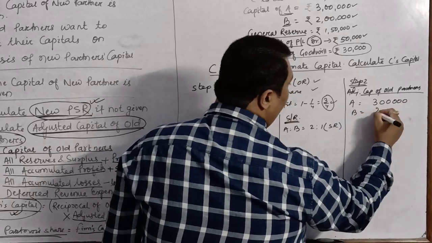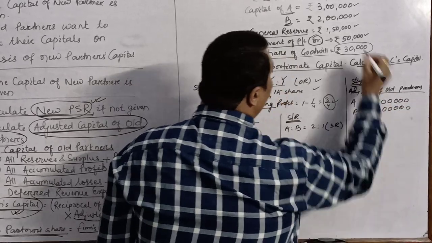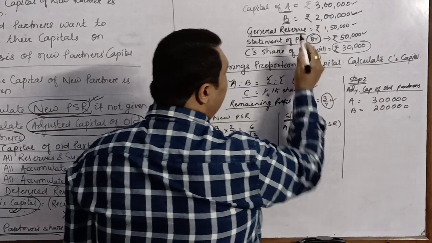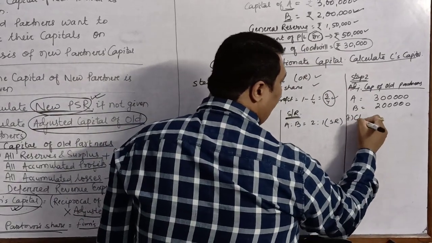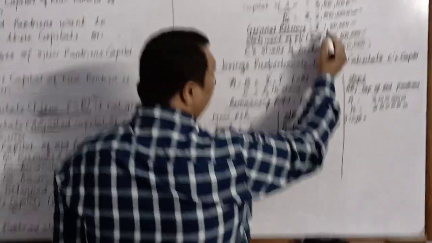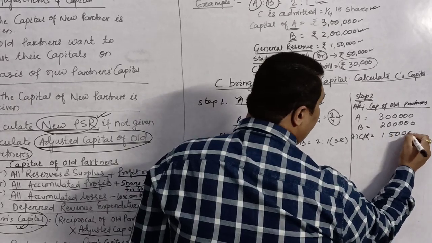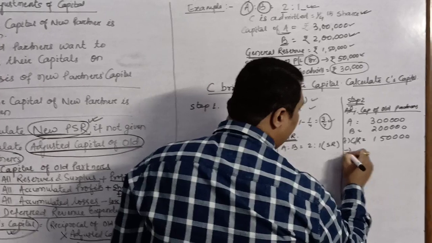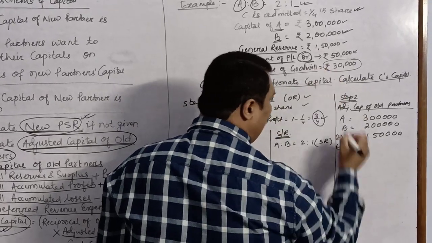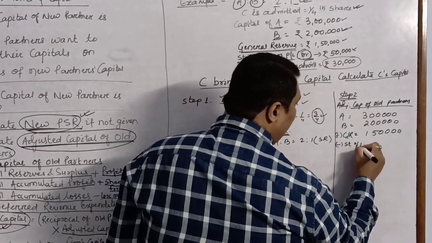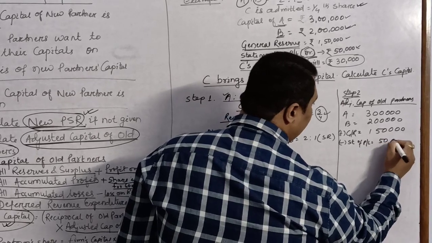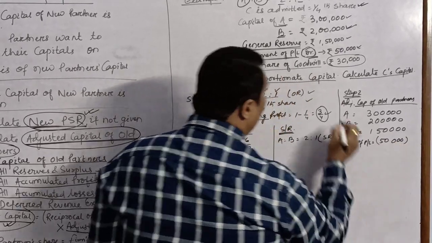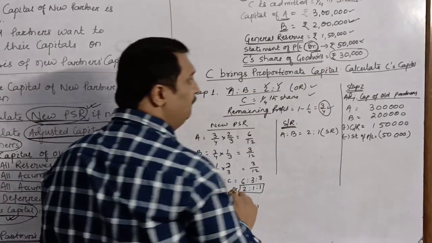B's capital is rupees 2 lakhs, as you can see over here. Then we have general reserve. This is an accumulated profit, so we will add it, rupees 1,50,000. This is a statement of P&L, 50,000. Since it has a debit balance, it will be deducted, because it is a loss of 50,000. And then we have C's share of goodwill.